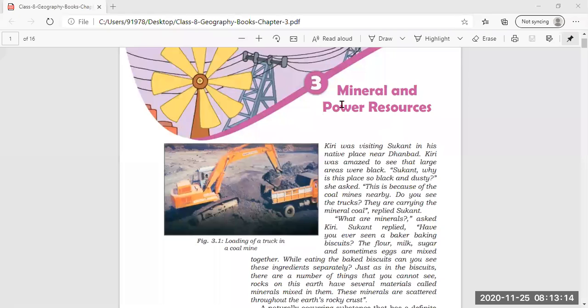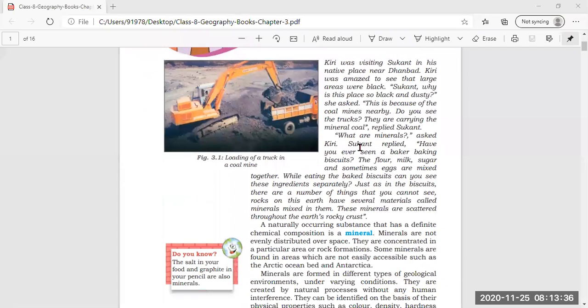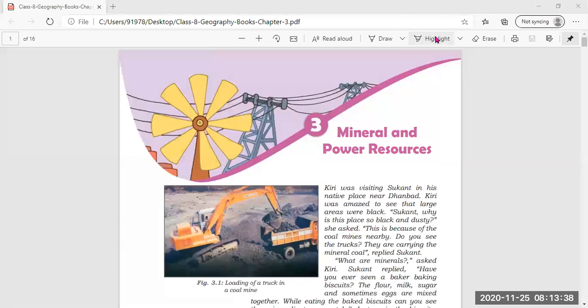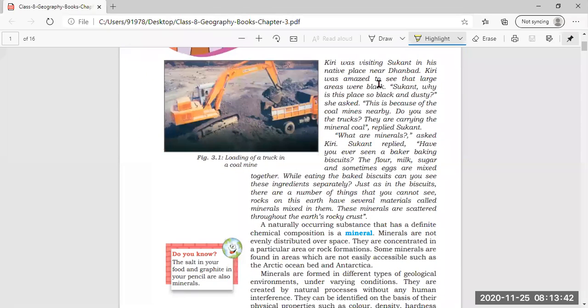Then now we are going to start with the lesson mineral and power resources. Now this is the new lesson of geography about minerals. In this lesson we are going to read about minerals, how minerals occur, where minerals occur and in which places what type of minerals are available. Now the lesson begins with the